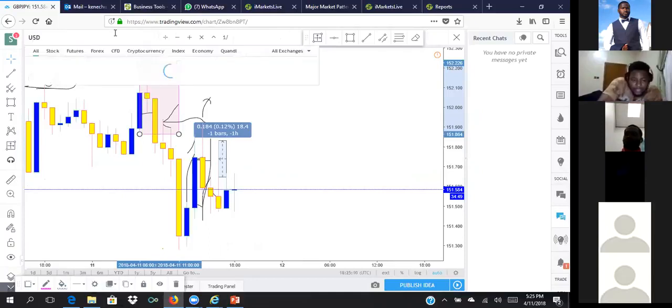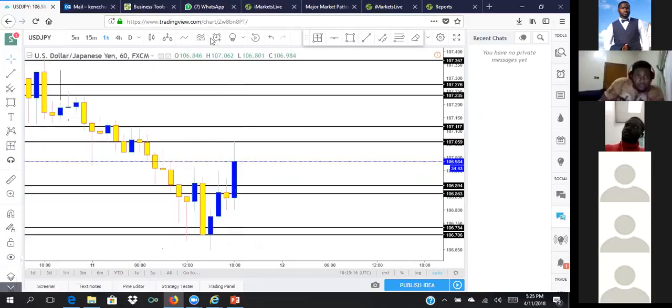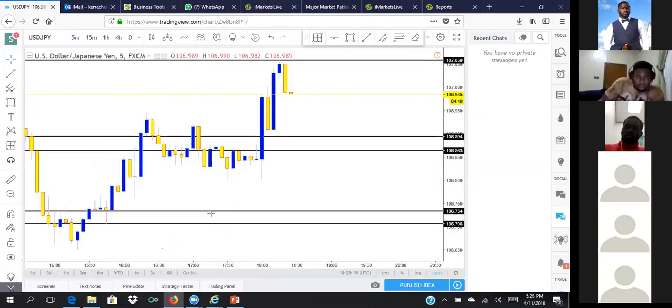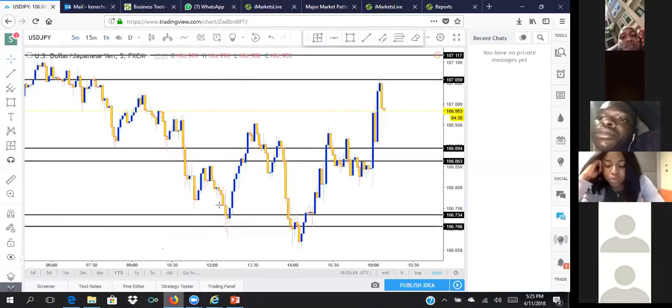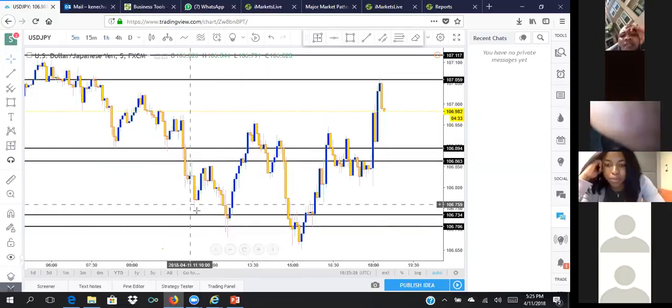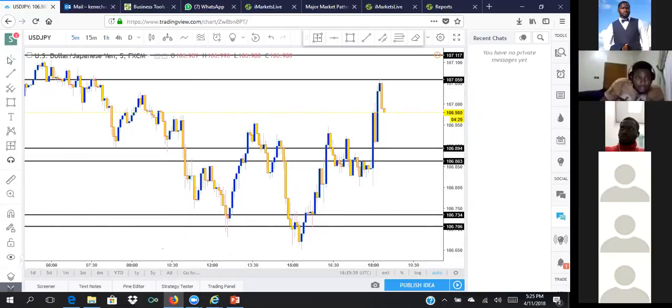Now, let's go to a different pair entirely. What pair do you guys like? USDJPY. Okay, 5 minutes. I can see something like that within this region, but this is not really it. Where is my pen?